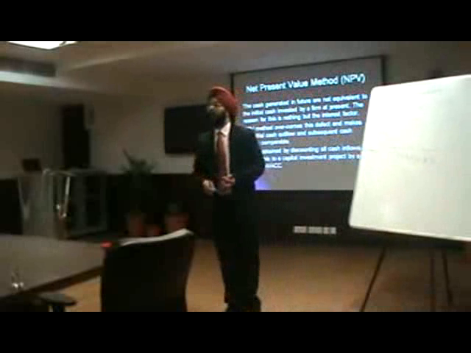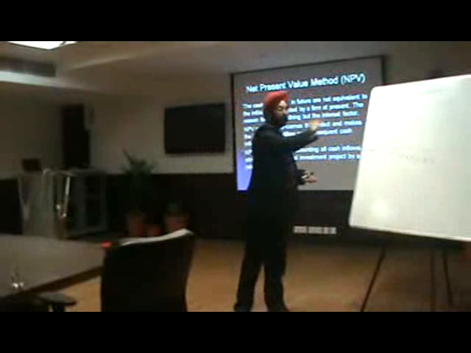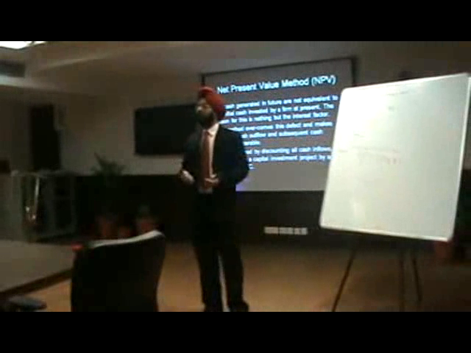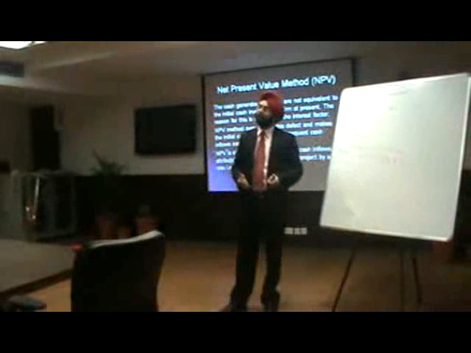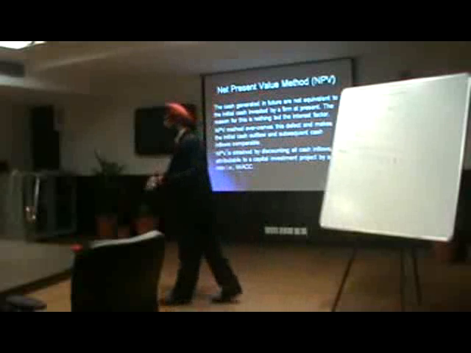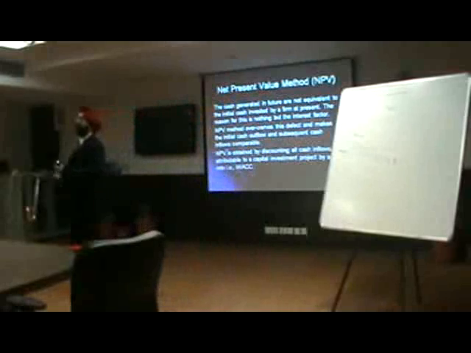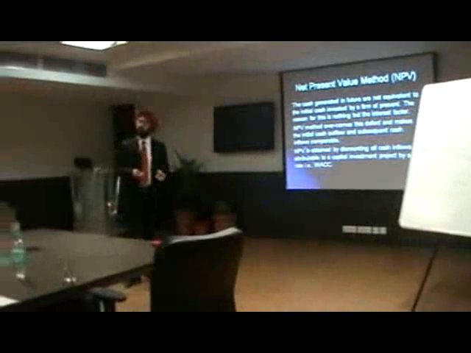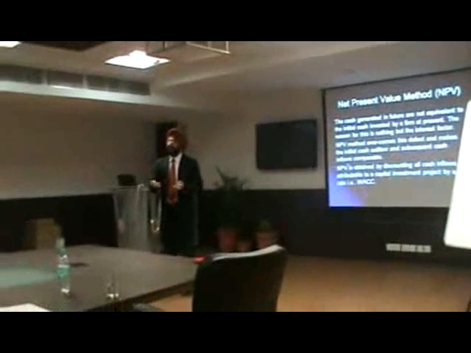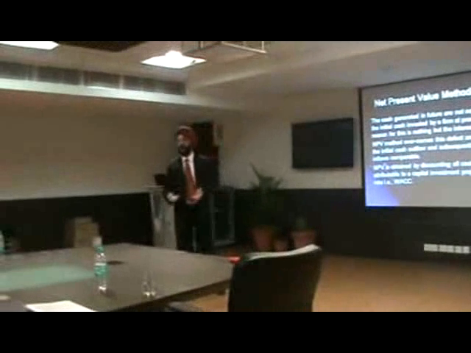The value of rupee 1 after 1 year will give me 0.9091 today. Now when the future projected cash flows are built in, these are to be adjusted according to the present value factor, because the investment which you are making is as of today itself.